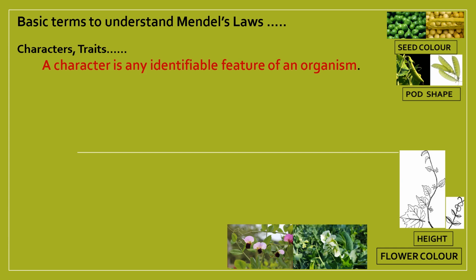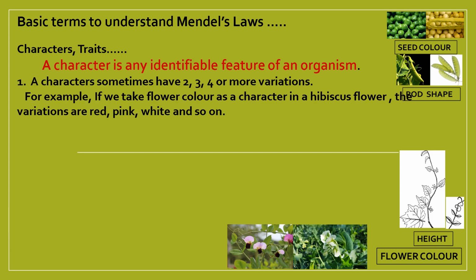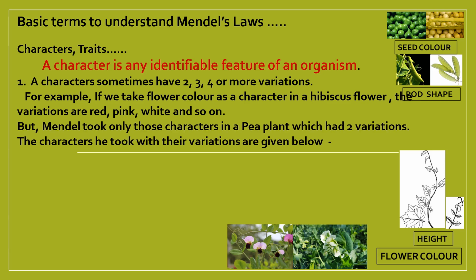Now, in organisms, we see that a character sometimes has 2, 3, 4, 5 or more variations. For example, a hibiscus flower may be found in red, pink, white color and so on, so here there are at least 3 variations. But Mendel took only those characters of pea plants which had 2 variations. There was no third variation.